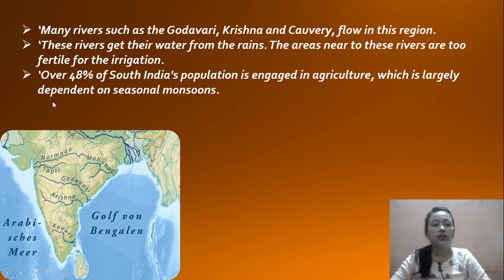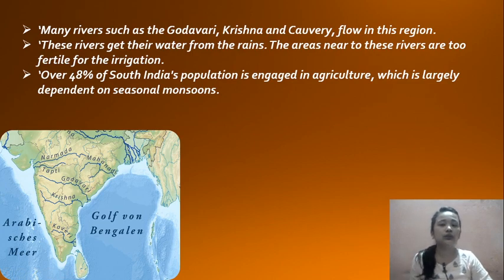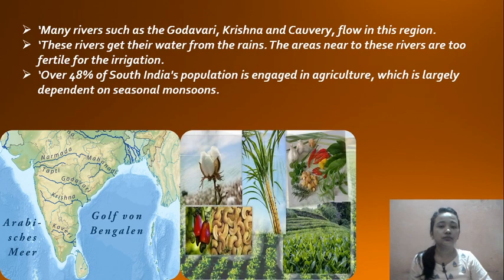Because of the monsoon water they collect, they do agriculture. As you can see in the image, what are the crops they grow?